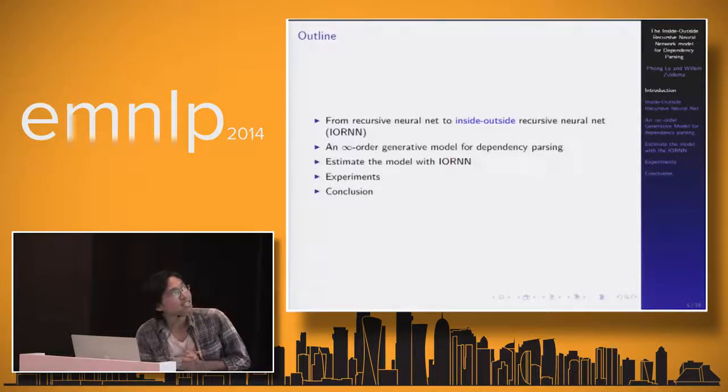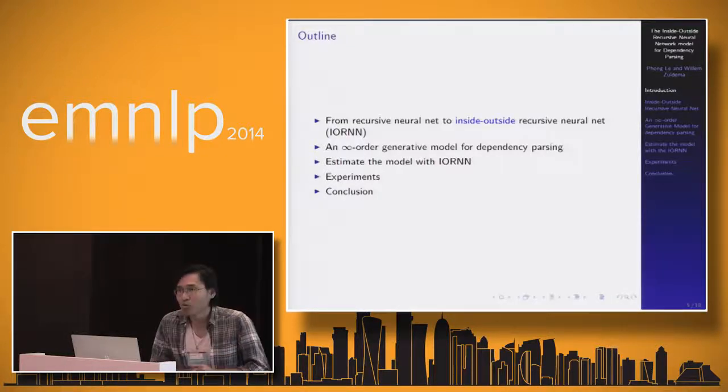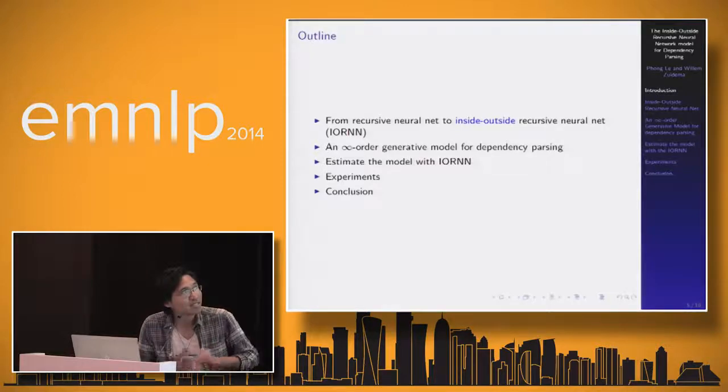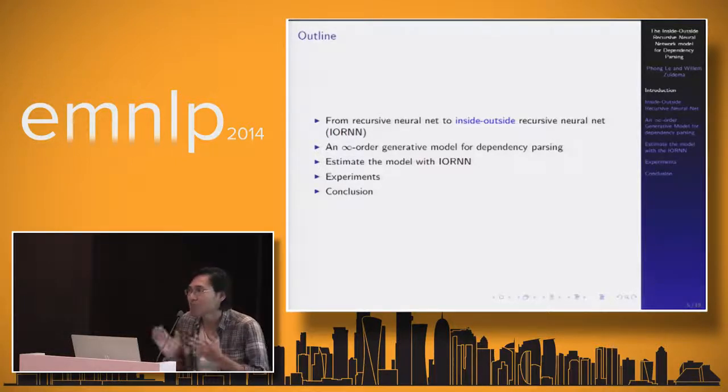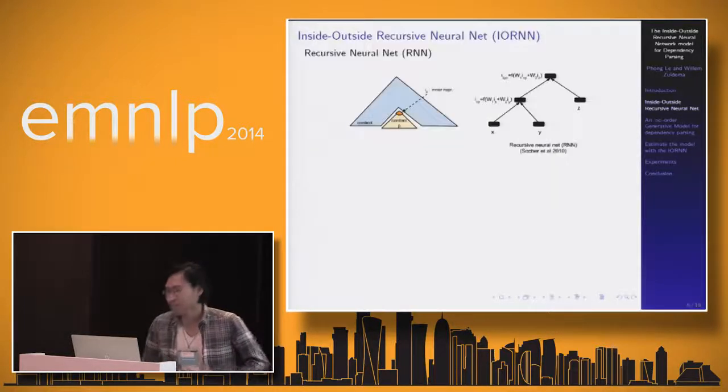Okay, so this is the outline of our work. Firstly, we introduce a new network architecture, which we call the inside-outside RNN. Then we introduce a new generative model, which we call the infinite order generative model for dependency parsing. Then we introduce how we can use the IORNN to estimate the model. And finally, we will show you very promising results.